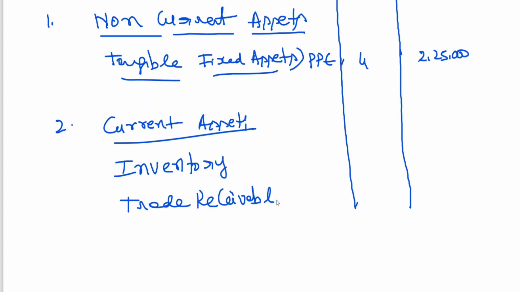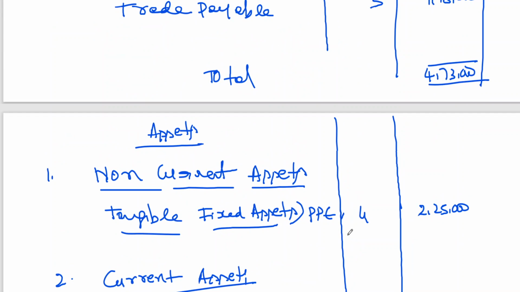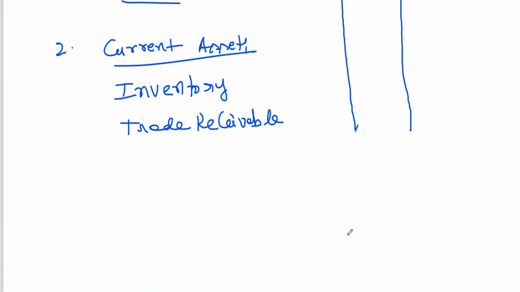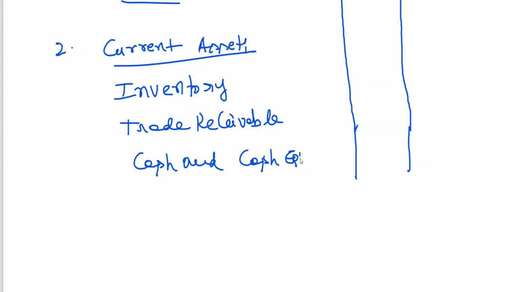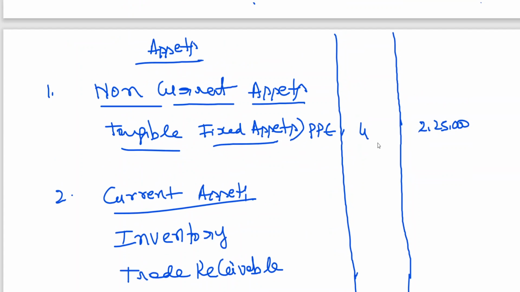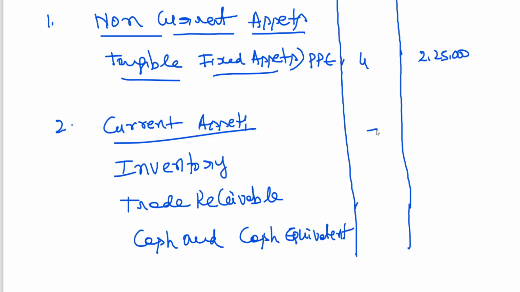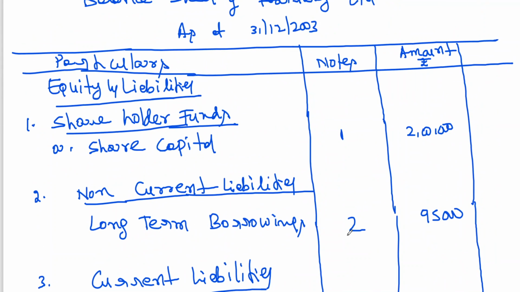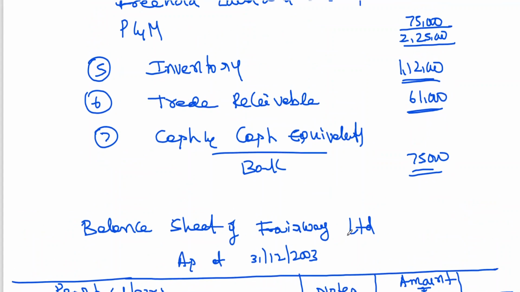Even though the data has been given as debtors, I will be taking it as trade receivable, and last item, cash and cash equivalents.